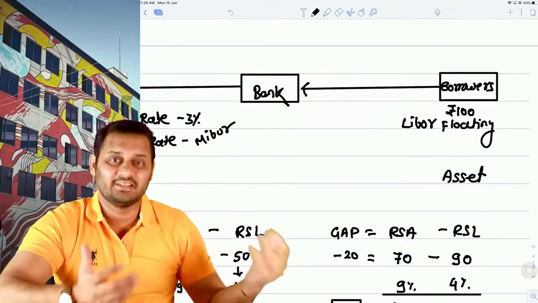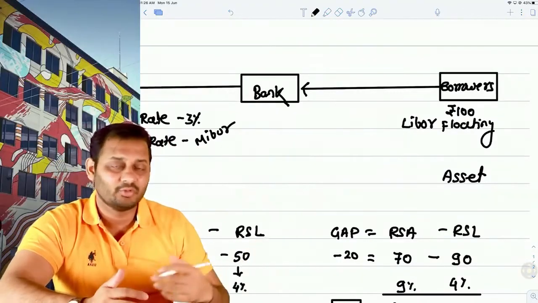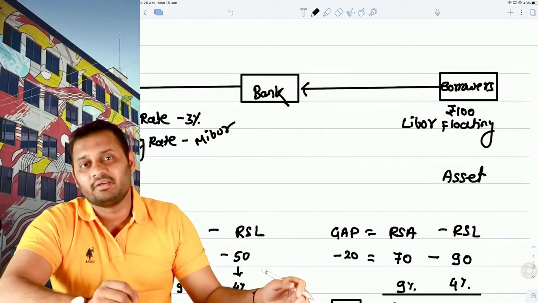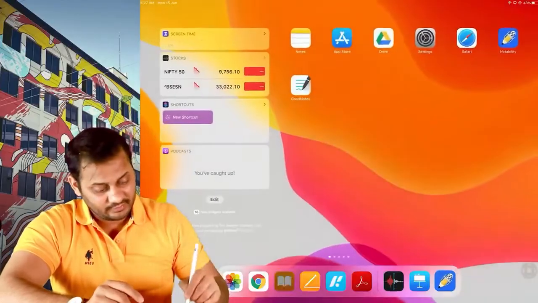So this basis is different. Both of them are not LIBOR and both of them are not MIBOR. This is where the basis risk arises. Have a look.